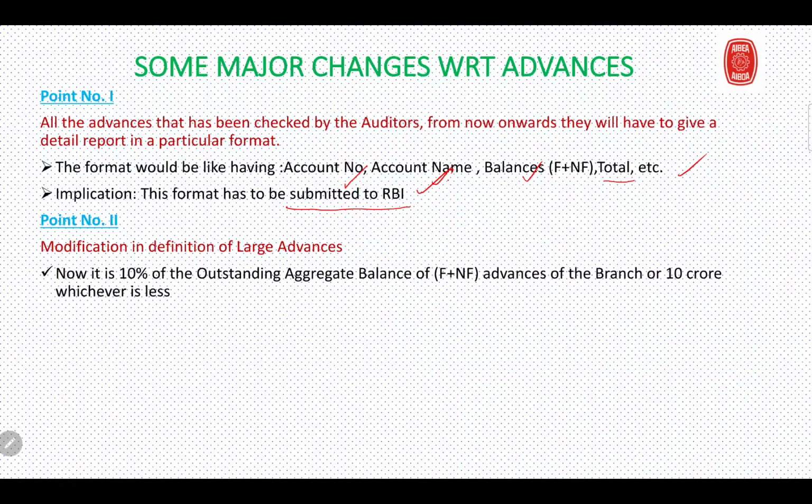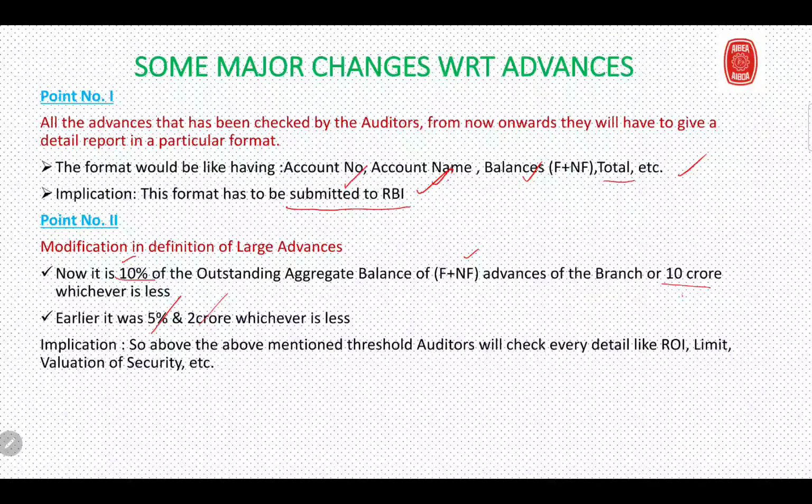Now only 10% of the outstanding aggregate balance, including fund plus non-fund advances of the branch, or 10 crore rupees, whichever is less, will be considered with respect to the large advances. What was the earlier definition? Earlier, instead of 10%, it was 5%, and instead of 10 crore, it was 2 crore.